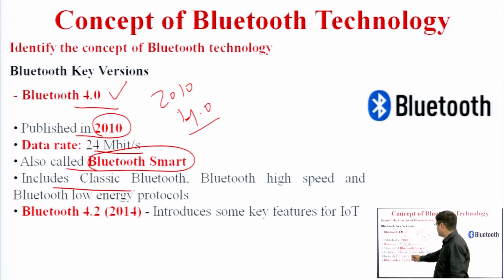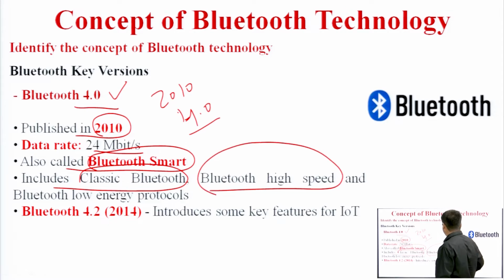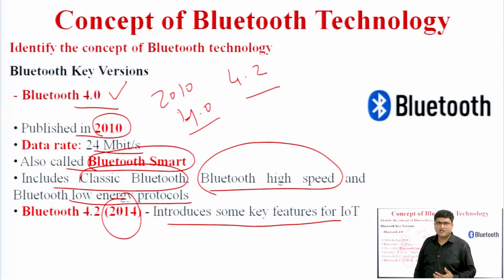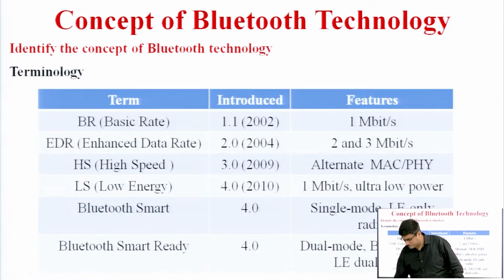So it includes classic Bluetooth, which we will see in our further slides, Bluetooth high speed data transfer, and Bluetooth low energy protocols. All are under the category of Bluetooth. After that, in the year 2014, the Bluetooth 4.2 version was launched. It introduces some key features for IoT. For IoT deployment and IoT projects, it provides more solutions to the user. So these are the Bluetooth versions.